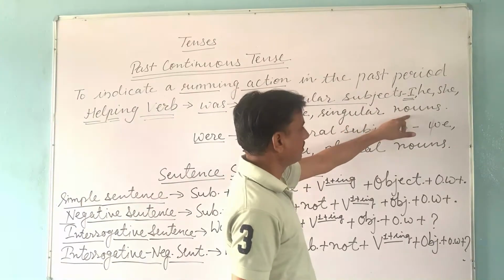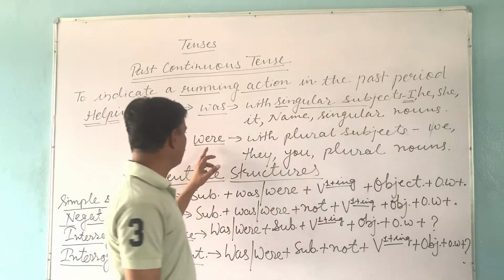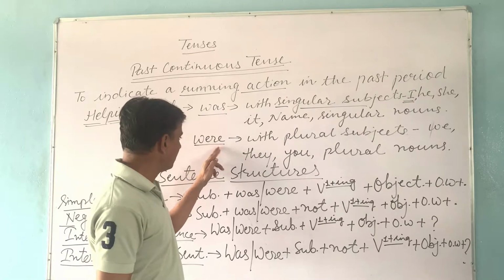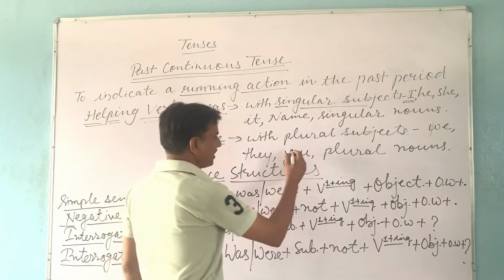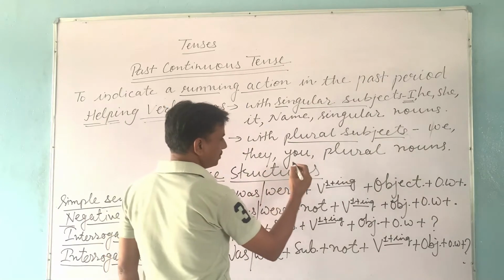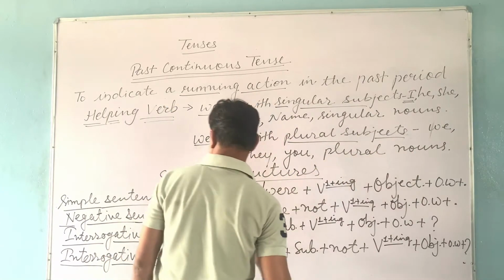Singular nouns like boy, girl, man, woman, etc. Were. Second helping verb in past continuous tense is were, and were is used with plural subjects like we, they, you, and plural nouns like boys, girls, children, etc.